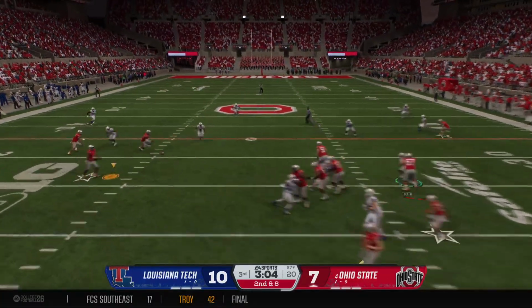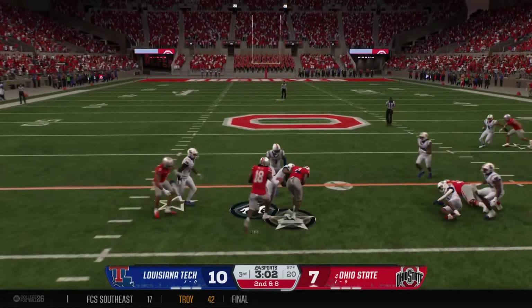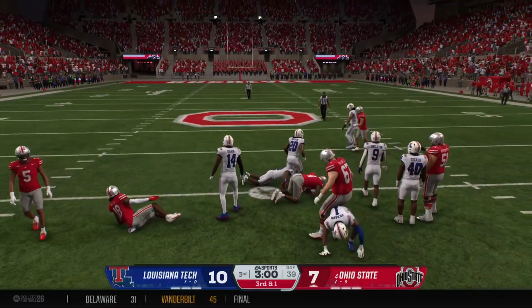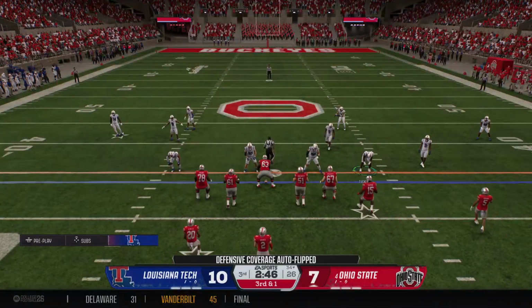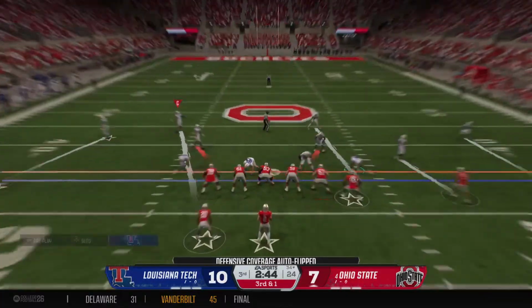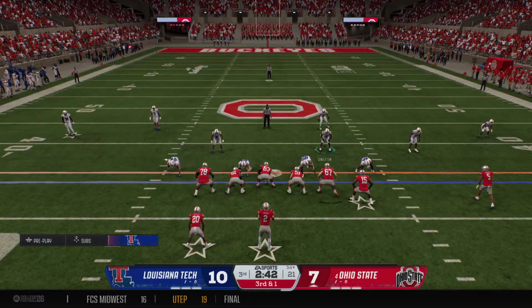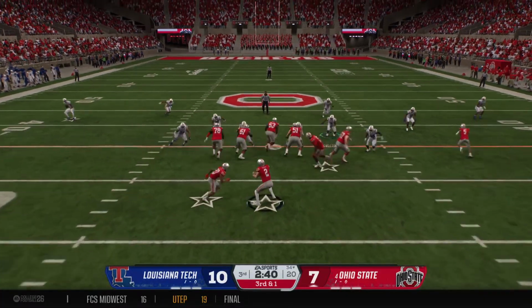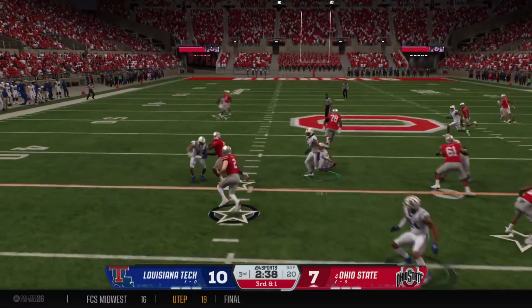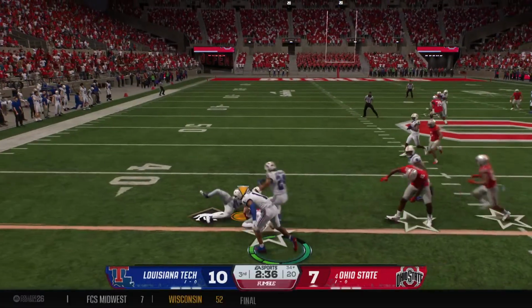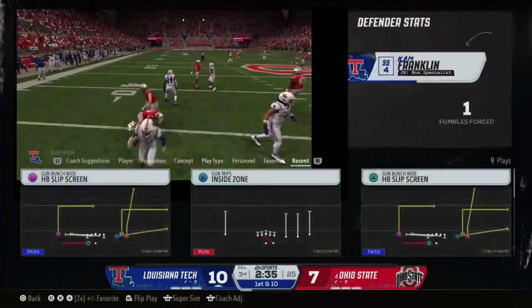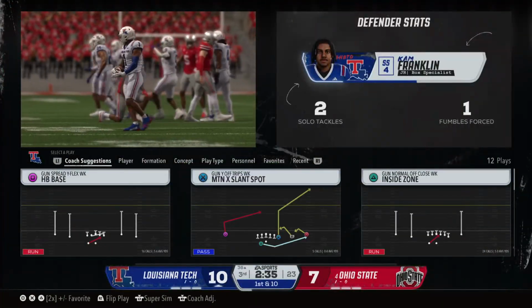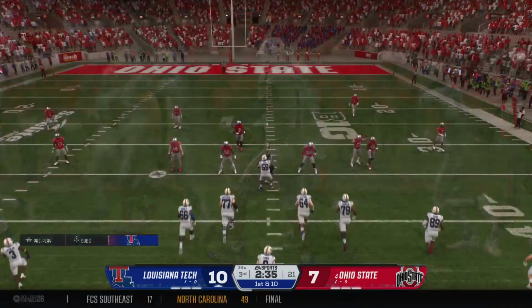Back to pass. The screen, he can go. He's close to the first down, but they're going to mark him just a little short. The Buckeyes come to the line on third and short, trying to convert here. He'll pull it on the read. It's a fumble. Defense covering it up and not letting the offense get it back. It's a turnover.